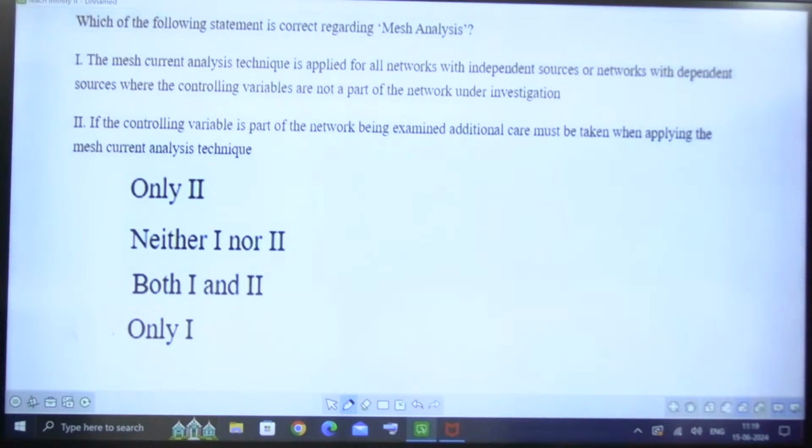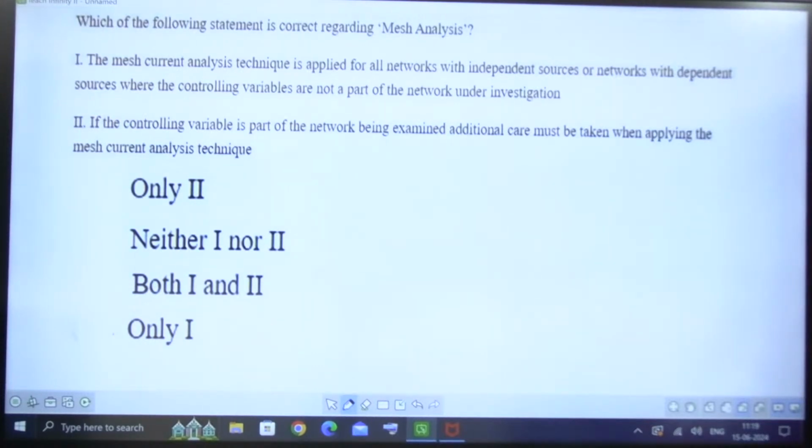See, for any circuit, irrespective of whether it has dependent or independent sources, whatever it is, KVL and KCL are applicable. Otherwise, that is not a practical network. It won't exist, first of all. Right? Next. If the controlling variable is part of the network being examined, additional care must be taken when applying the mesh current analysis technique. Yes, we have to take additional care, otherwise we will make a mistake.